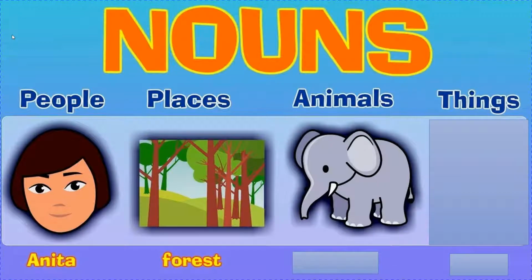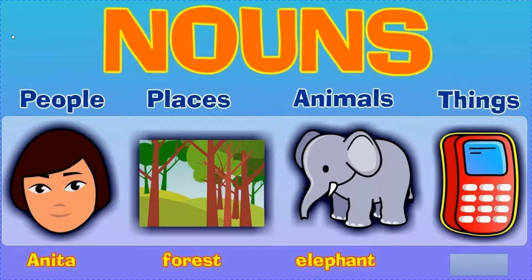Next is animals. Elephant. So it will come under the category of animals. Children, in animals, birds can also come, like sparrow, peacock, crow, myna. It will come under the category of animals only. And the last one is things. So any non-living thing will come under the category of thing. It is a mobile phone. So children, just now we have learned that a noun names a person, place, animal, or thing. In short, you can say noun is a naming word.